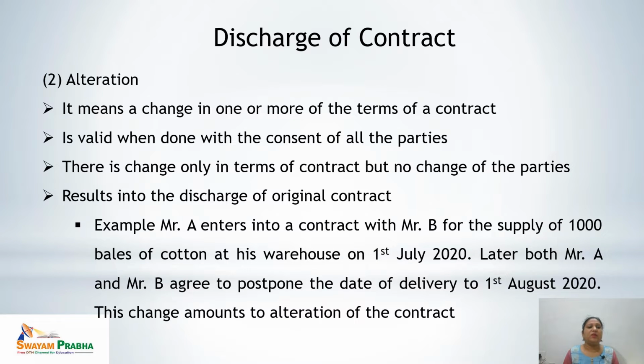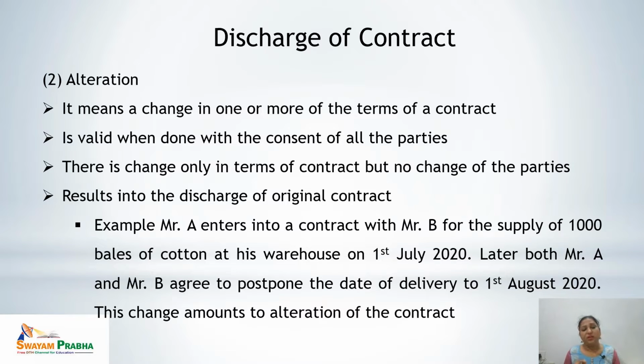Second is the alteration. Alteration means changes in one or more terms of the contract. As in case of novation, here the alteration must also be done with the consent of all the parties involved. If the consent of all the parties is not involved, the contract would become void.